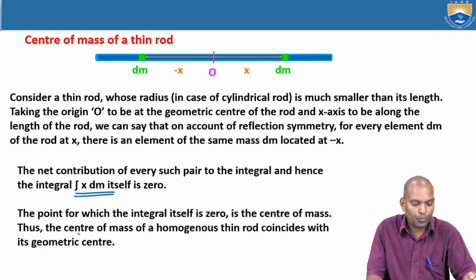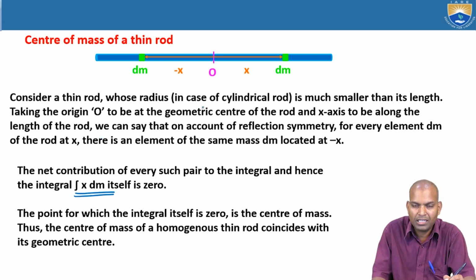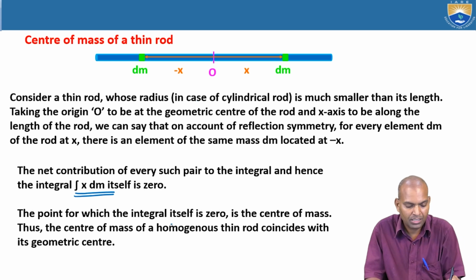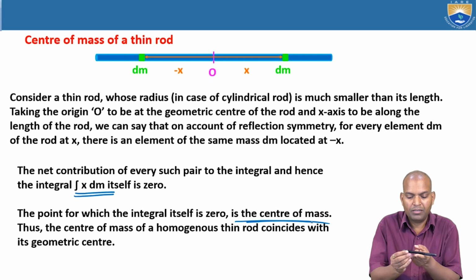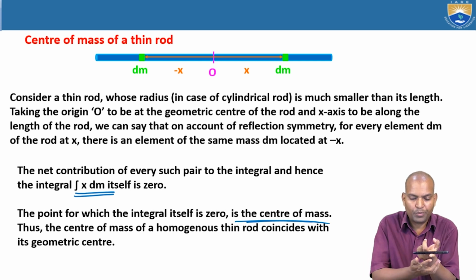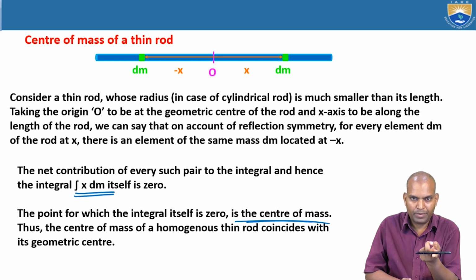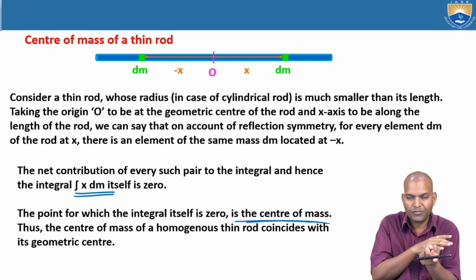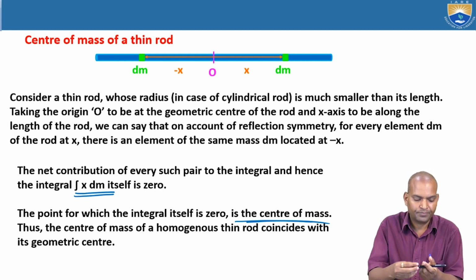Now the point where the integral is 0 is a completely balancing point. That means that point is the center of mass, and it will be balanced equally. If you consider a thin rod and support it with a finger here, it is completely balanced. The mass on the left side and right side is completely balanced. That's why the center of mass is located at this point.